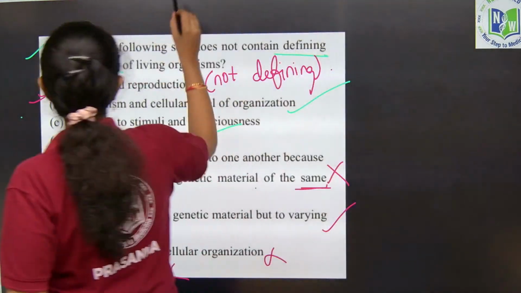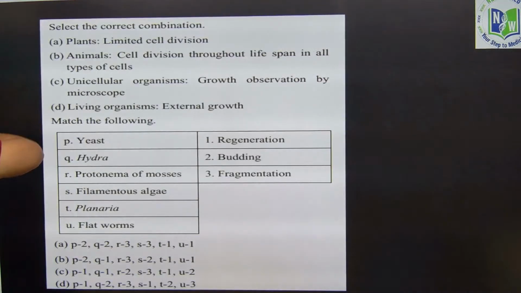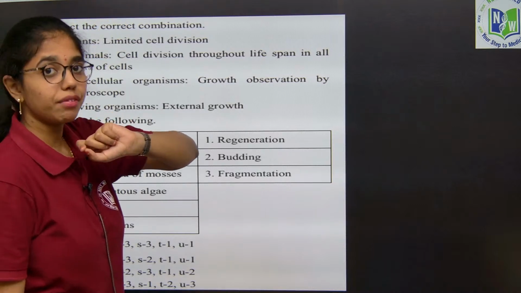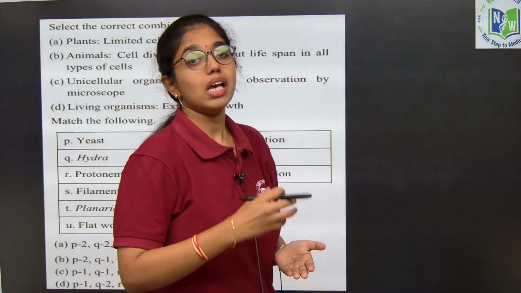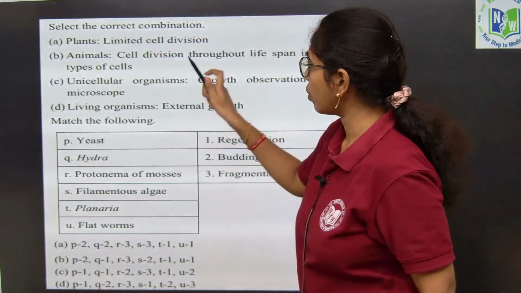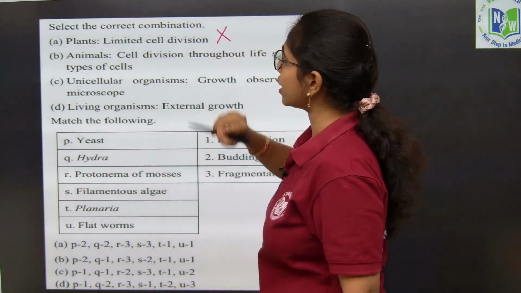Next question. Select the correct combination amongst these 4. Plants have limited cell division. In plants, limited cell division will not happen because cells in plants show indefinite or indeterminate growth. So, they do not show limited cell division.